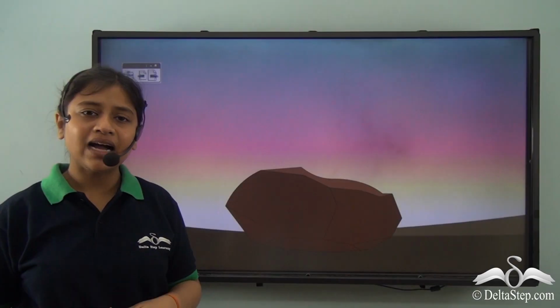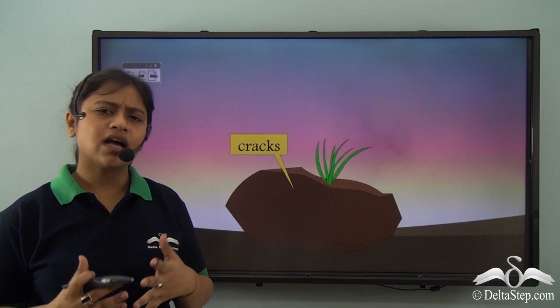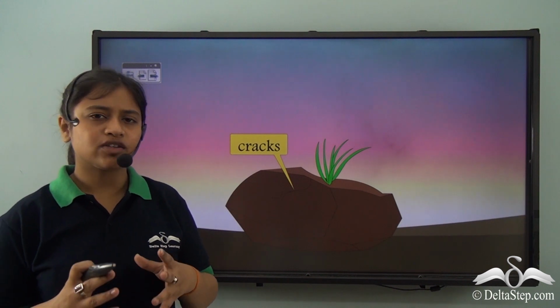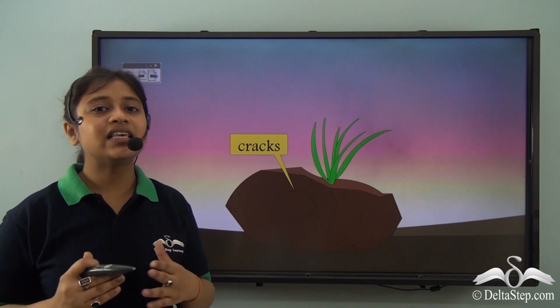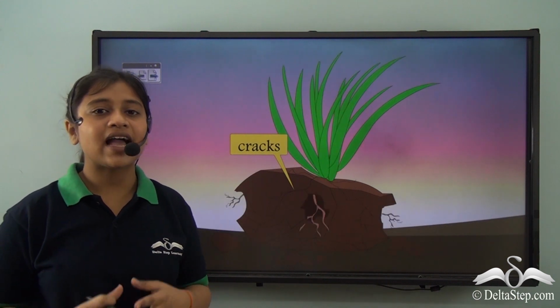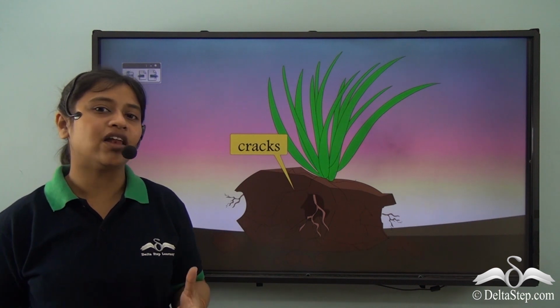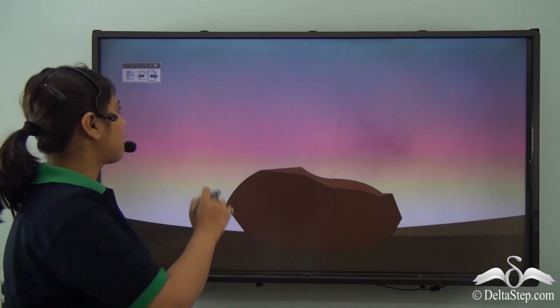Now, plants, being another agent of biological weathering, tend to sometimes grow on the cracks of the rocks. As they keep growing, their roots tend to widen these cracks and eventually the rocks disintegrate, thus leading to biological weathering of the rocks.